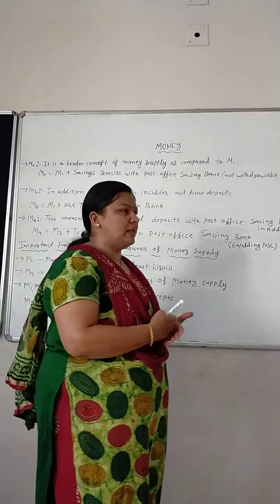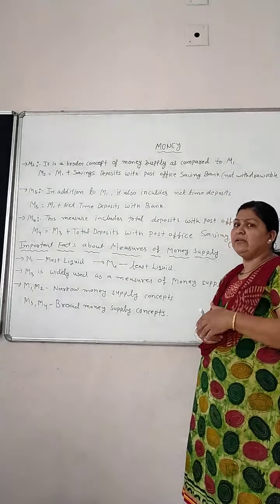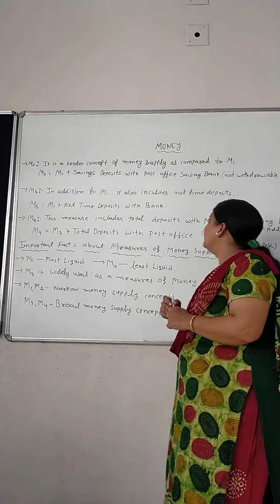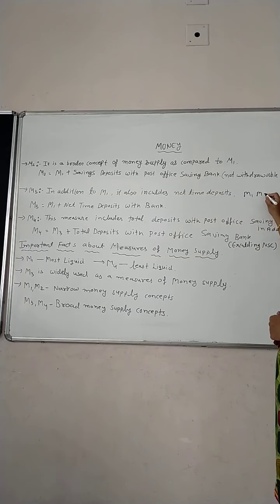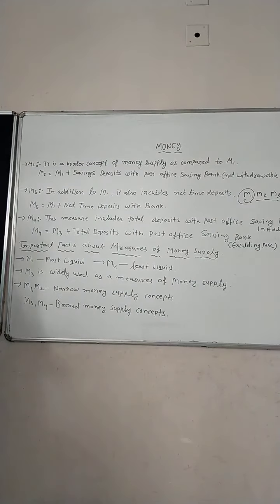Topic: M2, M3 and M4. In the money supply, there are 4 measures of the money supply, which we already saw in the last video: M1, M2, M3 and M4. In the previous video, we already learned what M1 is. M1 is currency and coins with the public plus demand deposits of the commercial banks plus other deposits with RBI.